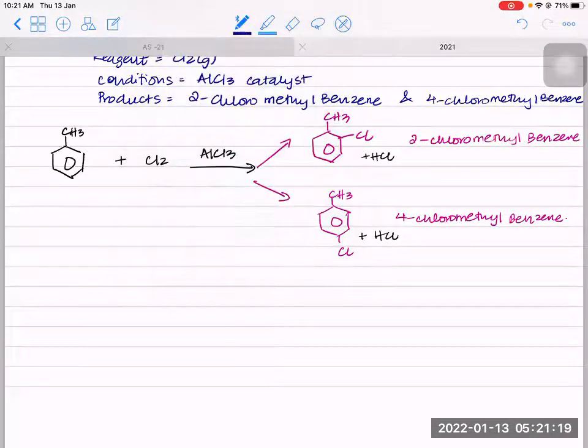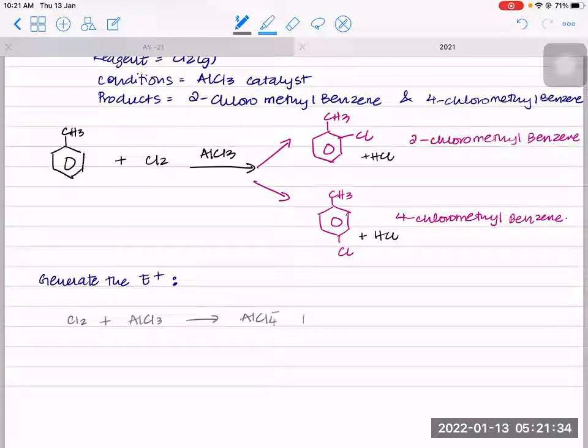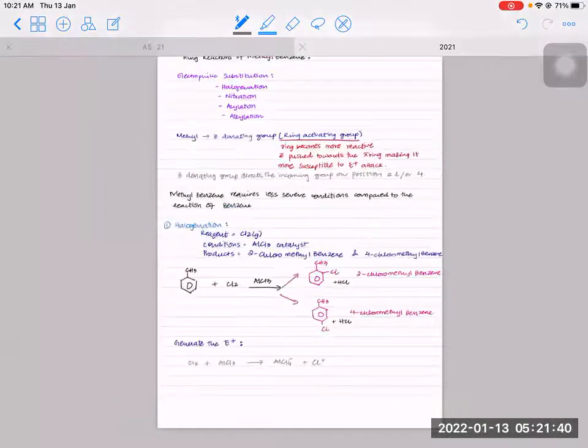The first thing that you got to do is generate the electrophile. So how will we generate the electrophile? You have chlorine with AlCl3, which will make AlCl4 minus plus Cl plus. Right here, we've made the electrophile.